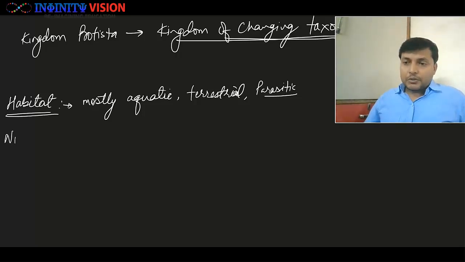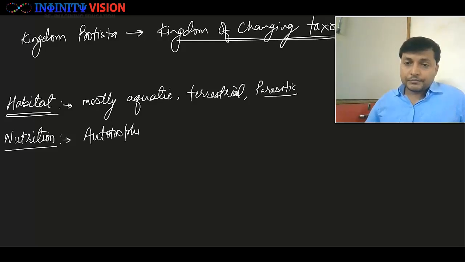Let us look at the nutrition. If we are talking of nutrition, the members of kingdom Protista can either be autotrophic or they can be heterotrophic.